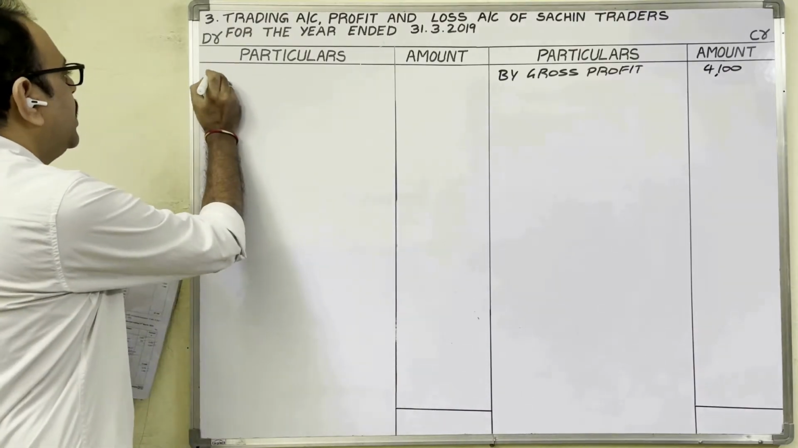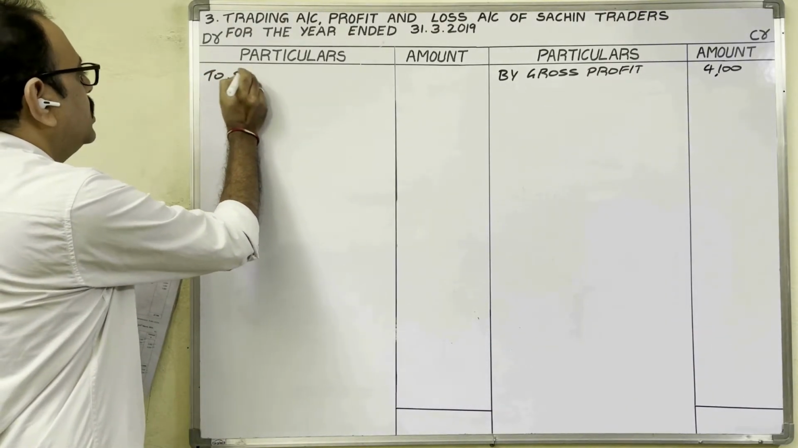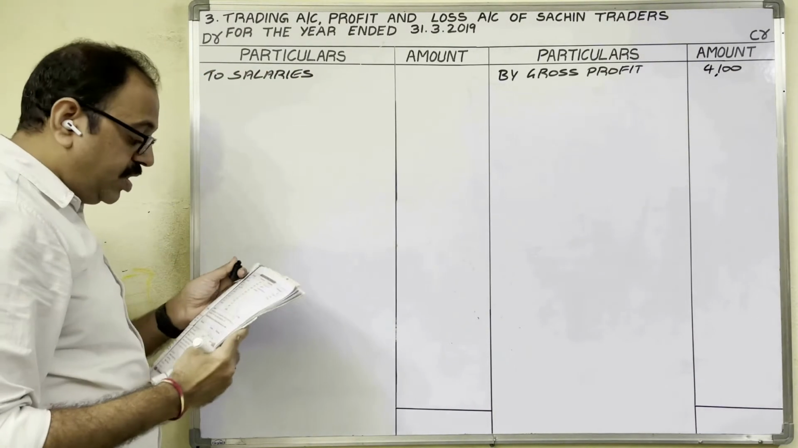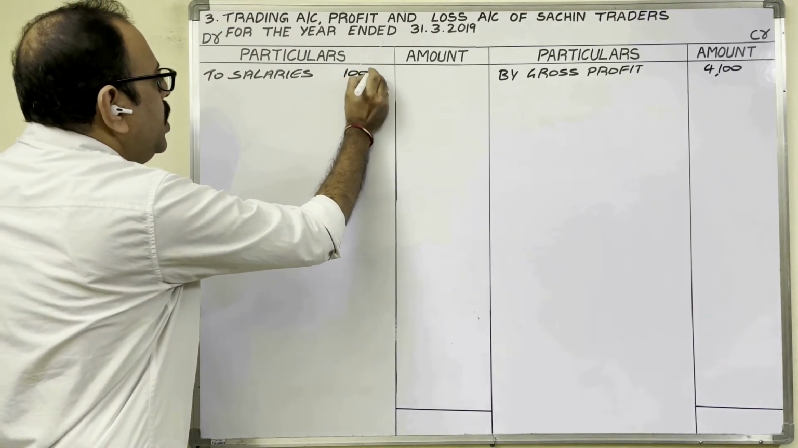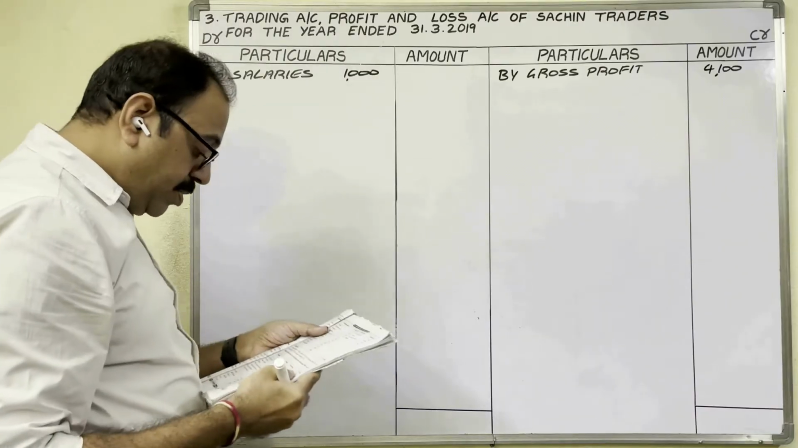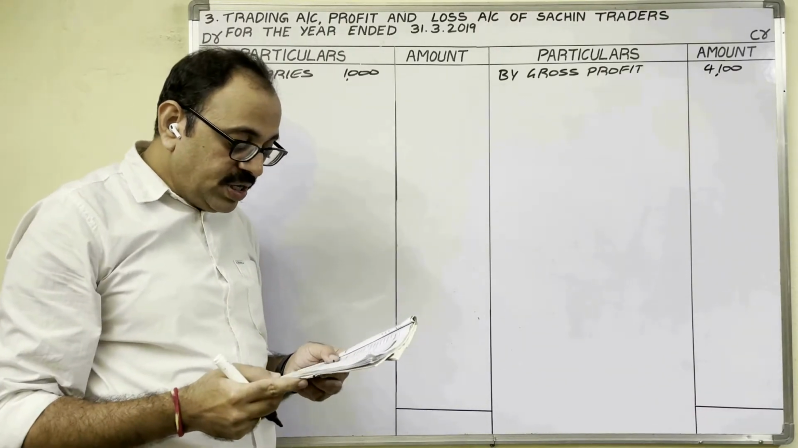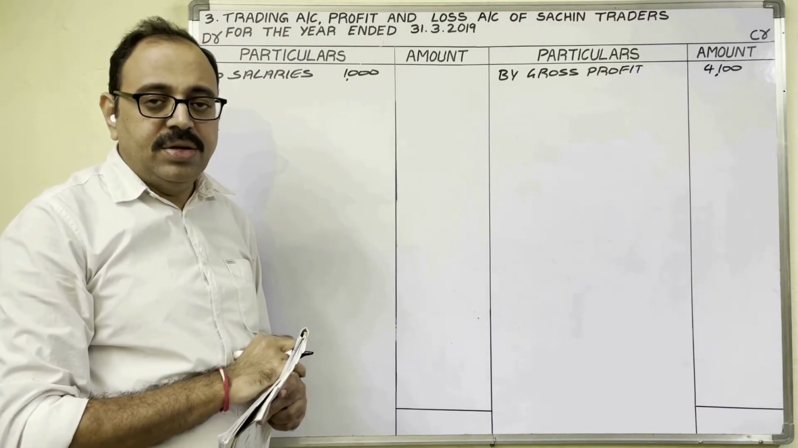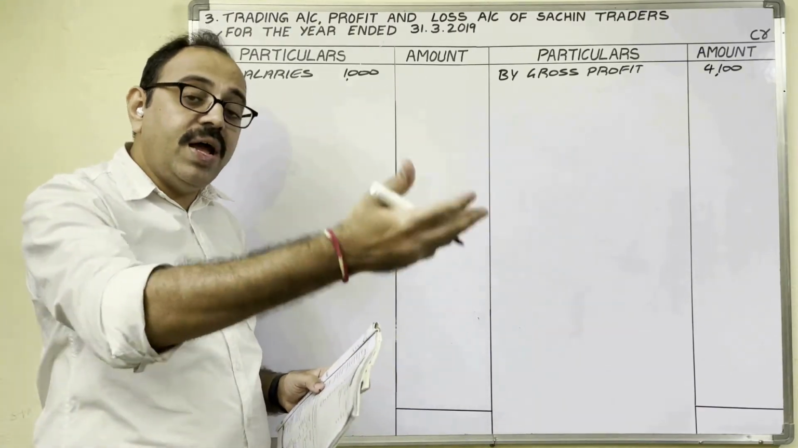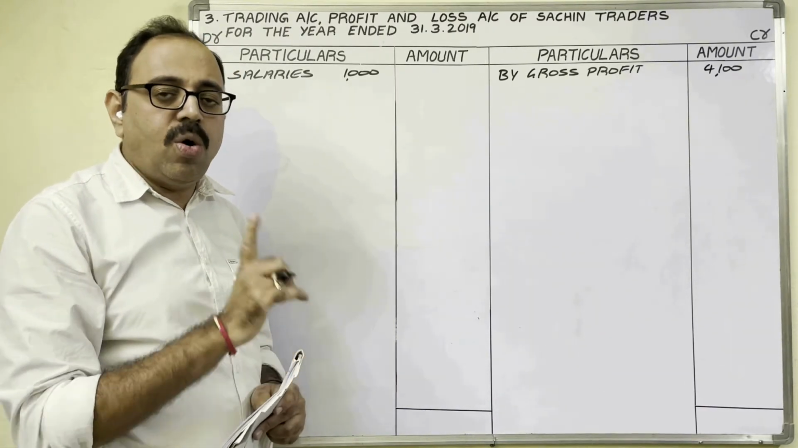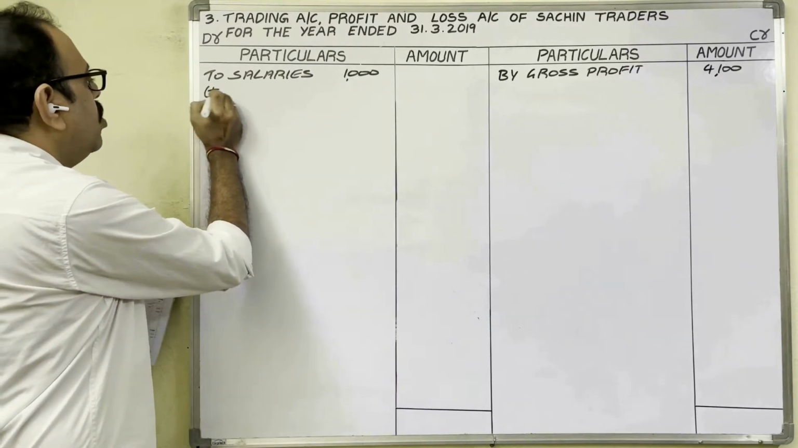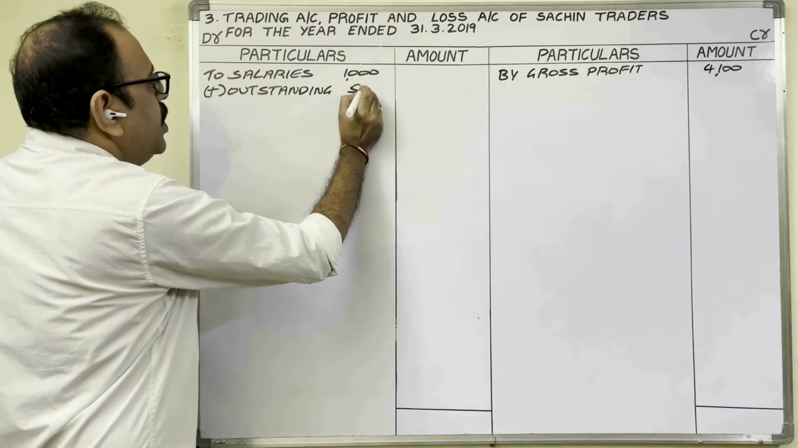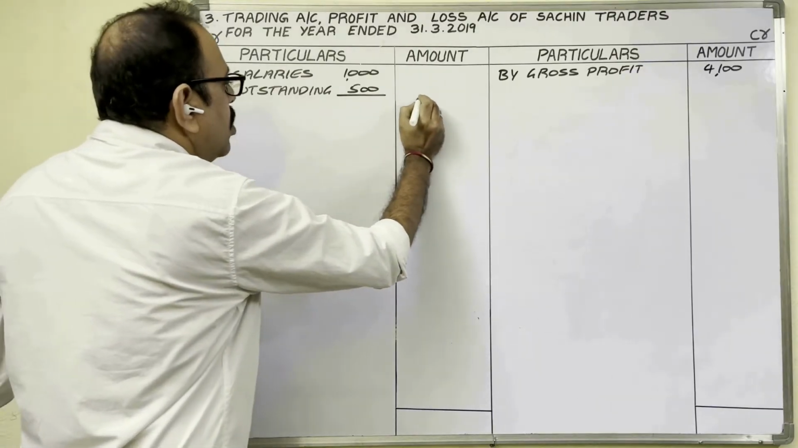P&L account debit side. To salaries. Adjustment is given. Therefore, salaries amount 1,000 rupees you have to write in inner column. Adjustment number 1. Outstanding salary is 500. So for current year, more 500 we have to pay. So outstanding expenditure we have to add. Plus outstanding 500 rupees. Total in outer column.